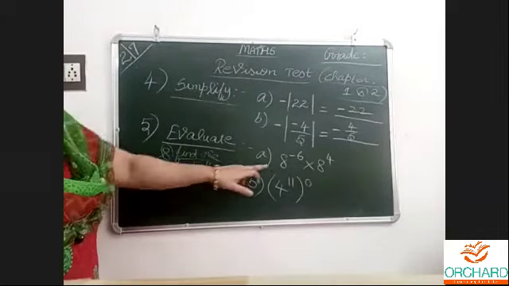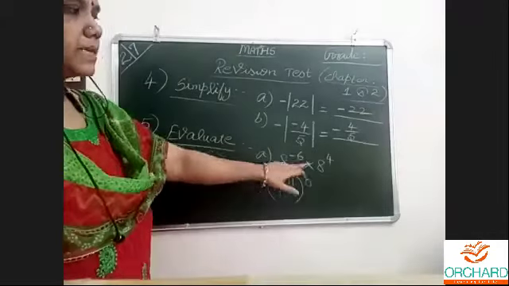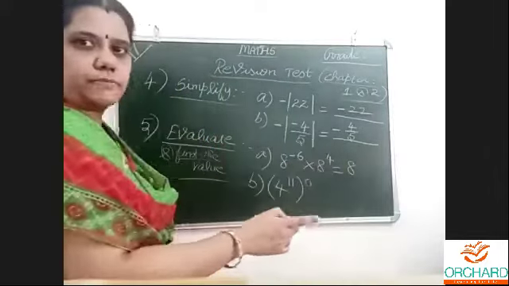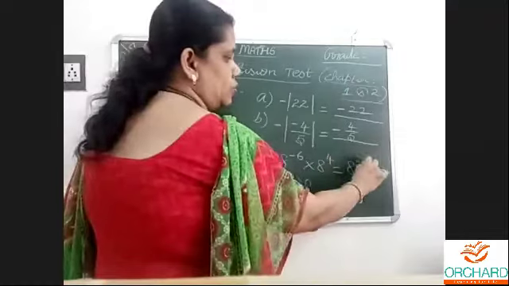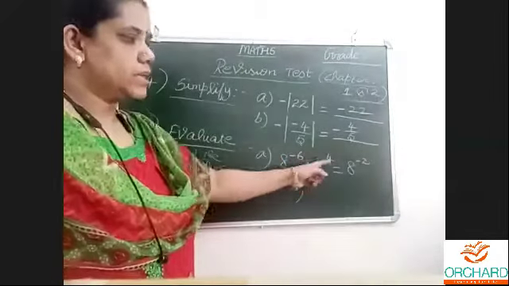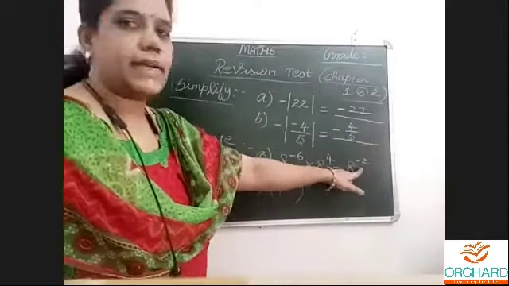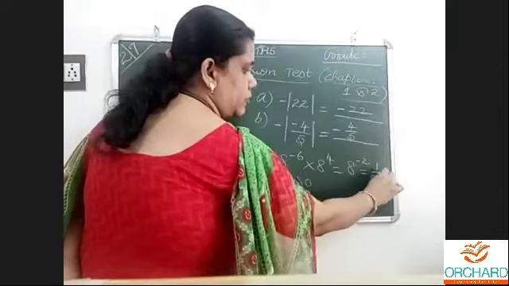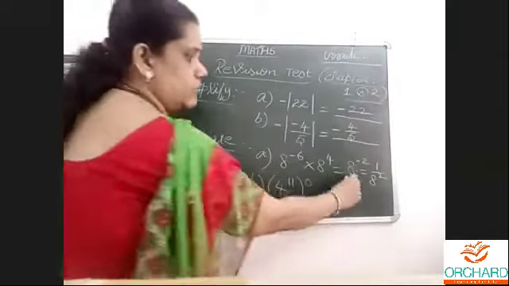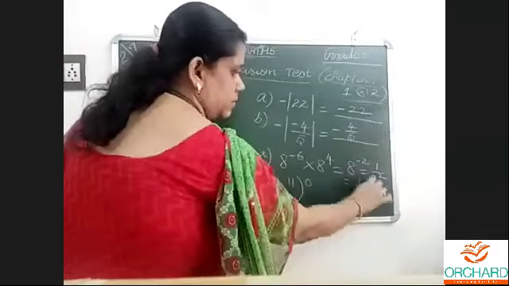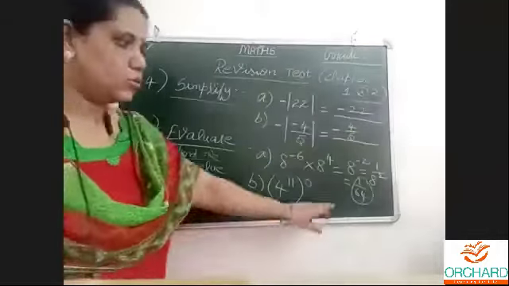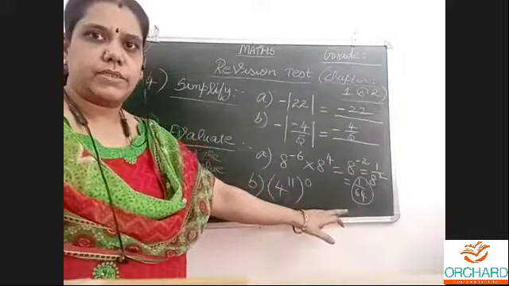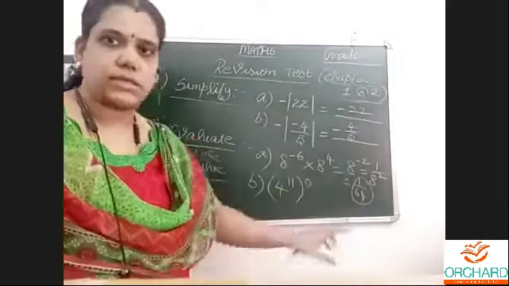Next, evaluate and find the value: 8 power minus 6 into 8 power 4. In the same way it is 8 power minus 6 plus 4. Minus 6 plus 4 is minus 2. I am adding the powers according to the laws of exponents. What is 8 power negative? I want the value. It is 1 by 8 power 2. Negative will go down. 8 squared is 64, so 1 by 64. Do not write 64; write 1 by 64.